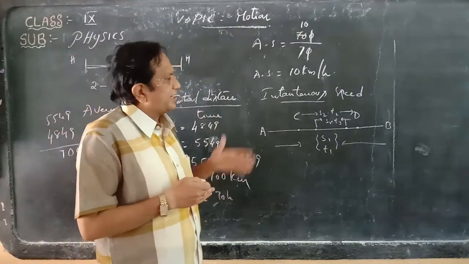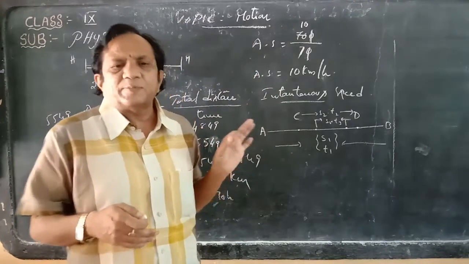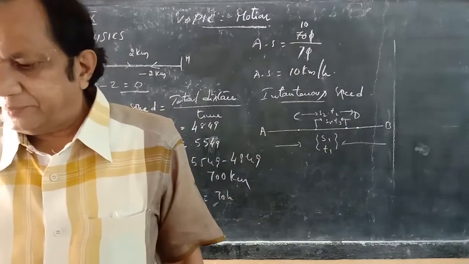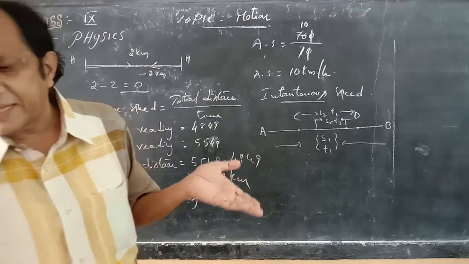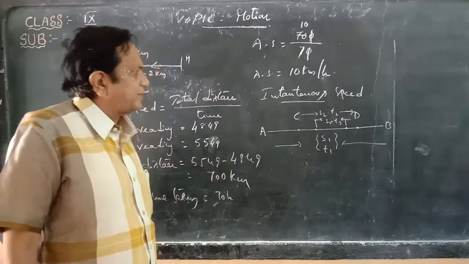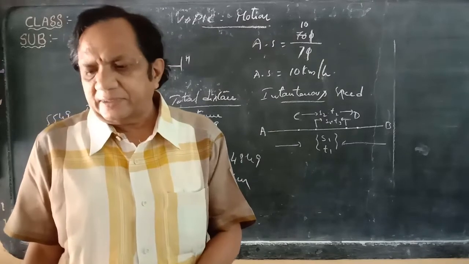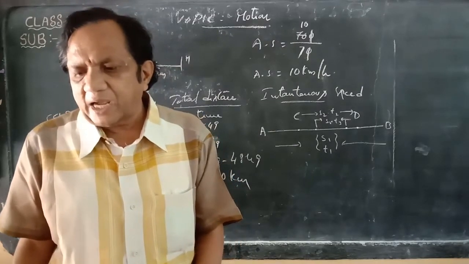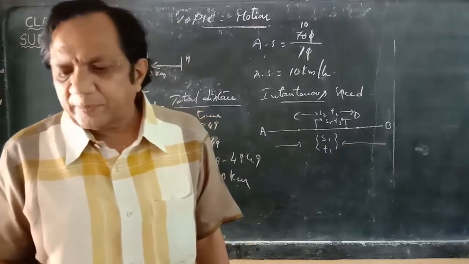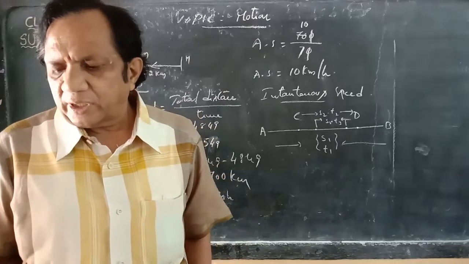At one particular instant, the speed of that vehicle is what we call the instantaneous speed. Average speed is considered over the total. To get the instantaneous speed from this activity, consider S3 minus S1 by T3 minus T1. S3 minus S1 by T3 minus T1 gives the instantaneous speed at a particular instant; you have to give what distance will be covered.